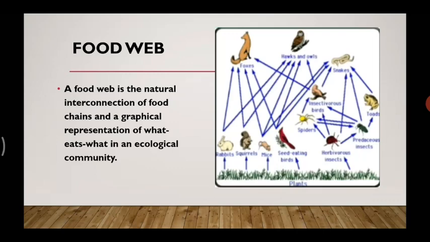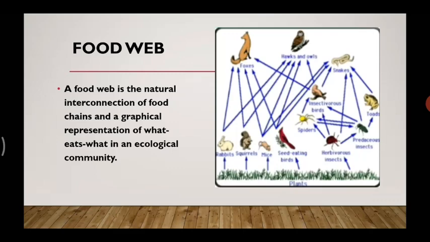Now, they all feed on plants, but they are the food of more than one animal. Like rabbits, squirrels, mice, they are the food of foxes, hawks, and owls. Now, some animals even eat two animals, okay? Mice and the seed eating birds are also the food of snakes. So the snakes eat mice and the seed eating birds.